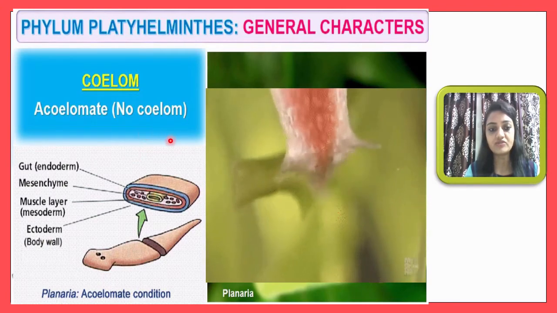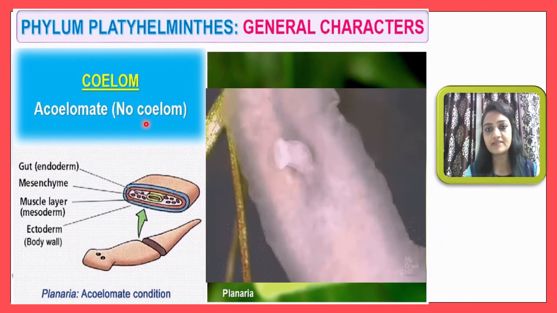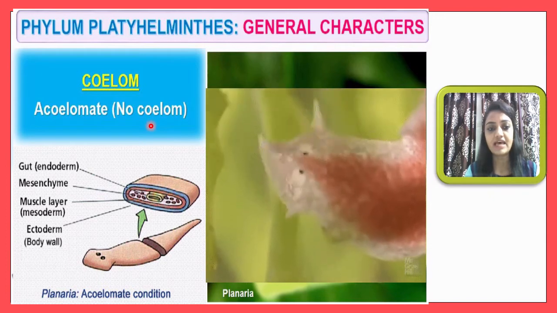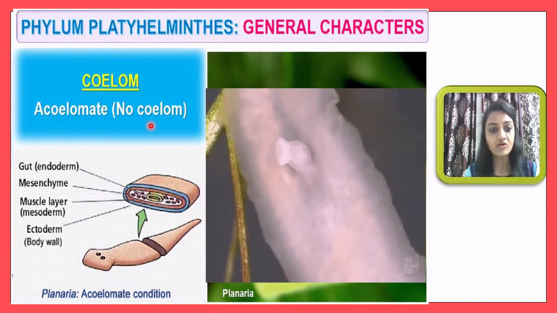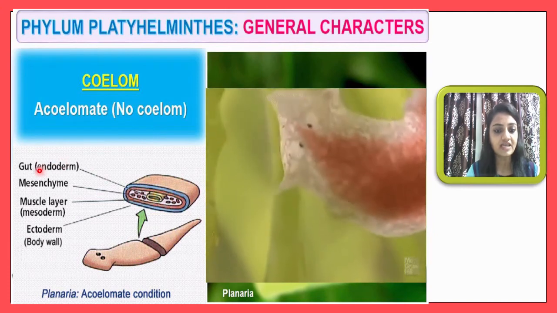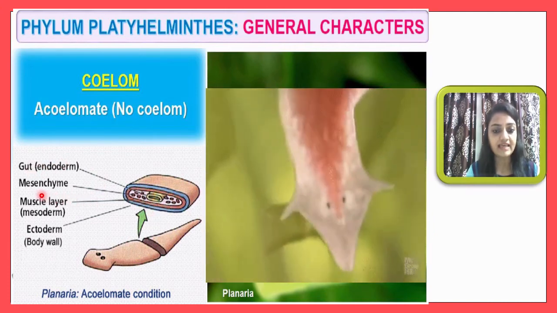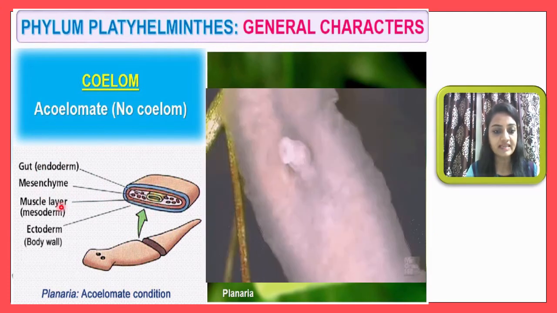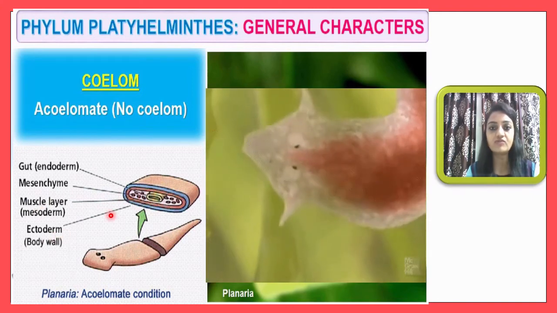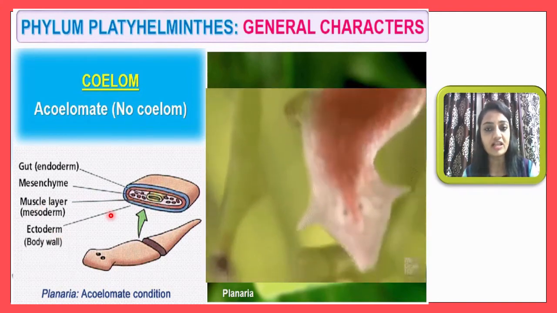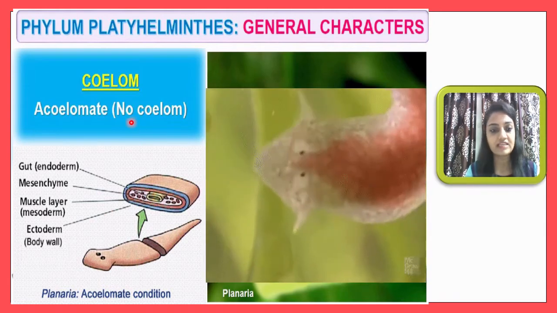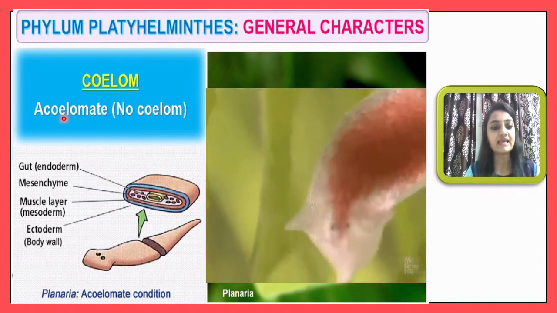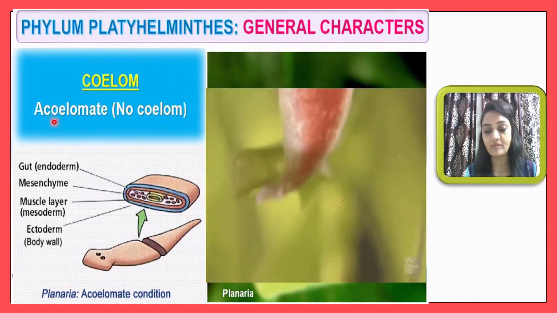Here you will observe no coelom, meaning you cannot observe a coelom, and that's why these animals are considered acoelomate animals. Here you can see the gut, endoderm, mesenchymal tissue, muscle layer and ectoderm. There is no space between the gut wall and the body wall, and that's why the coelom is absent. That's why these animals are acoelomate.